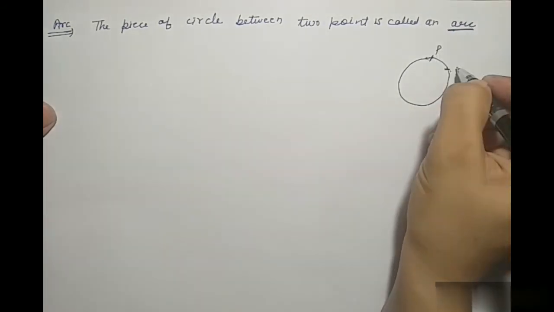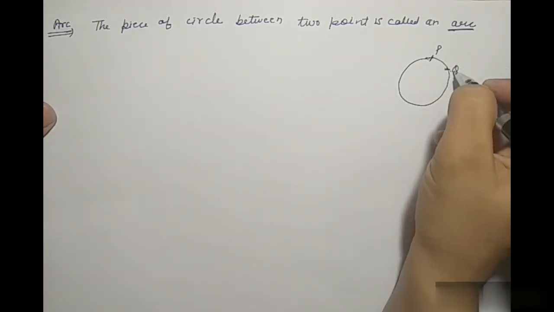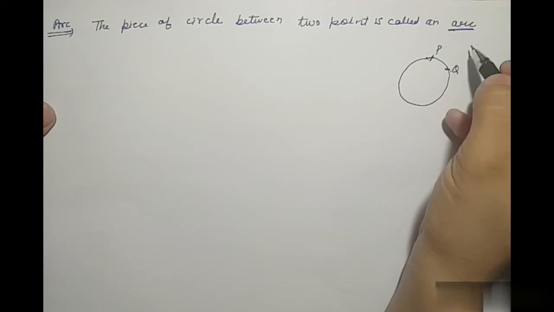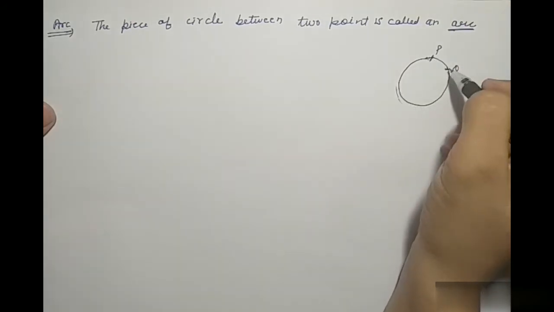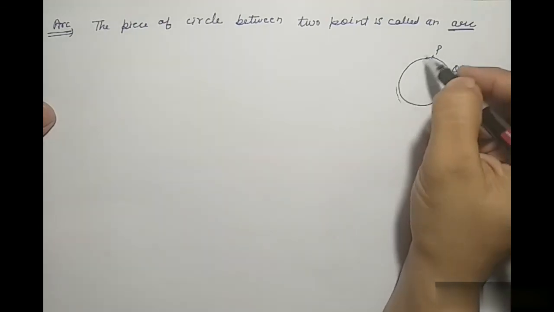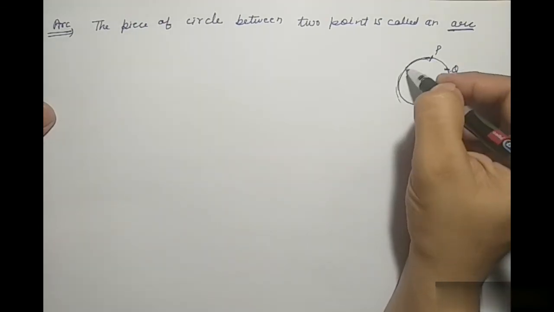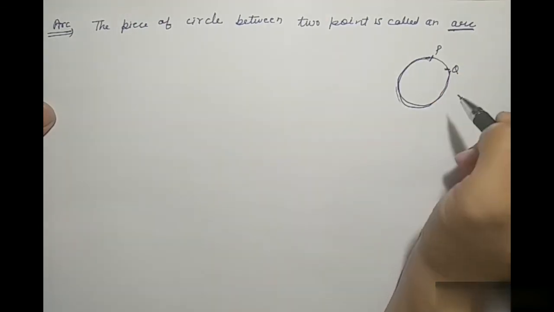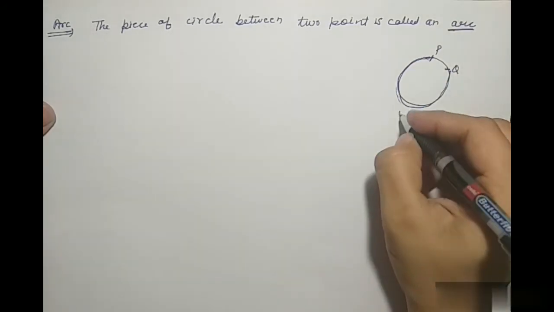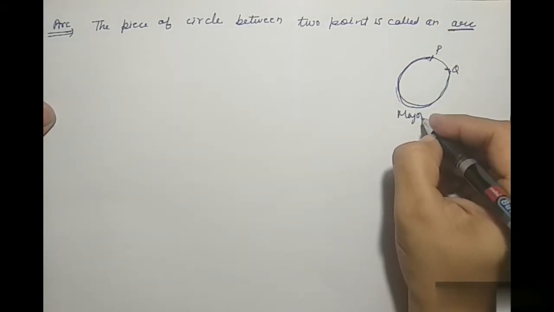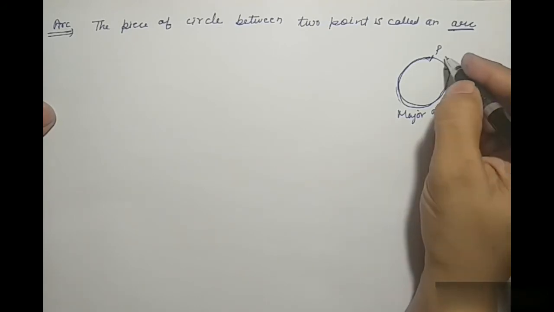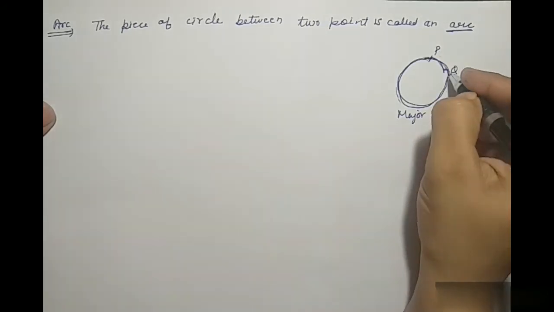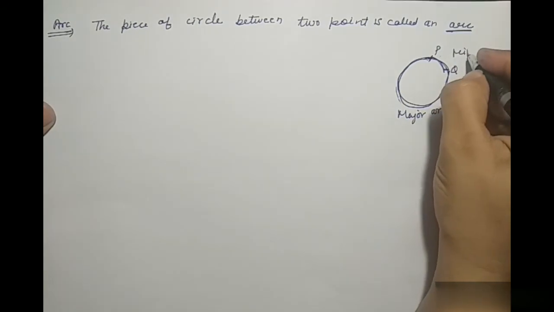Now PQ is a smaller part, so that is called the minor arc, and the larger part, this one, is the major arc.